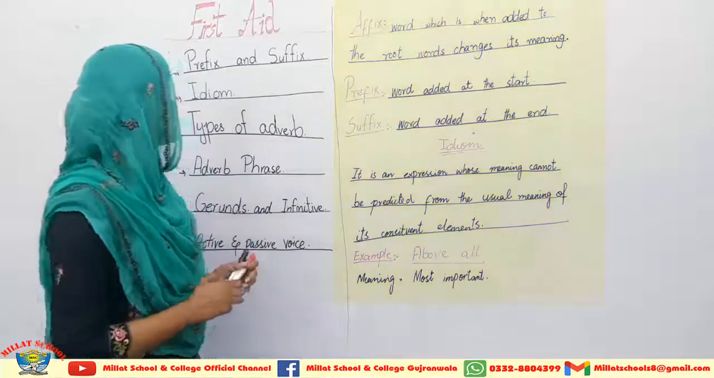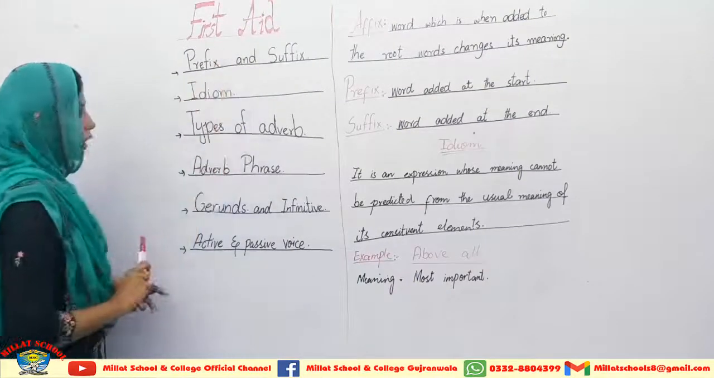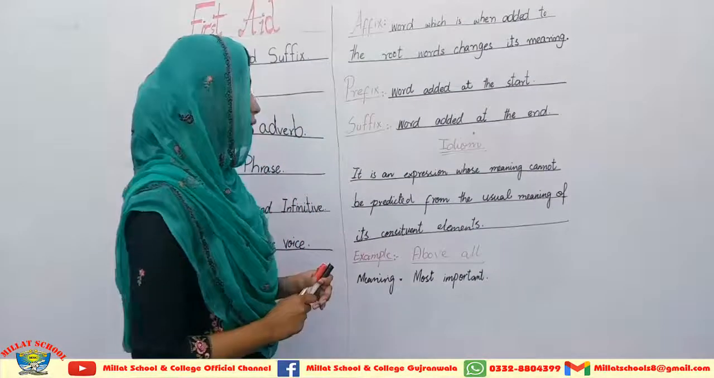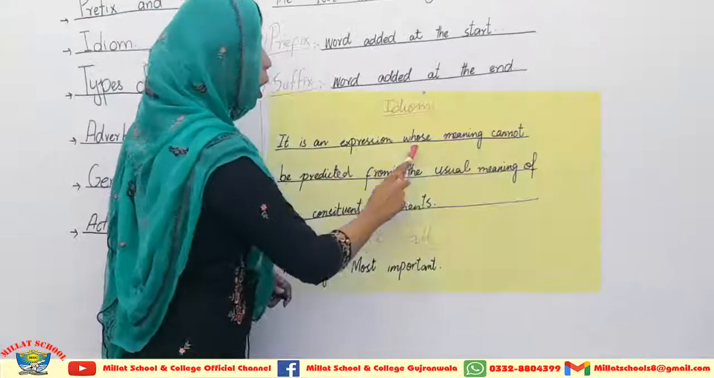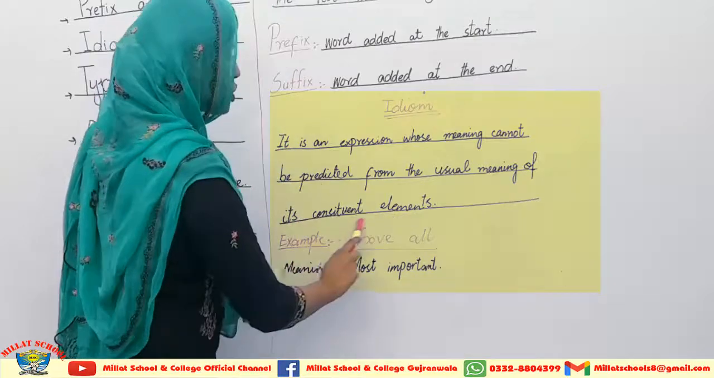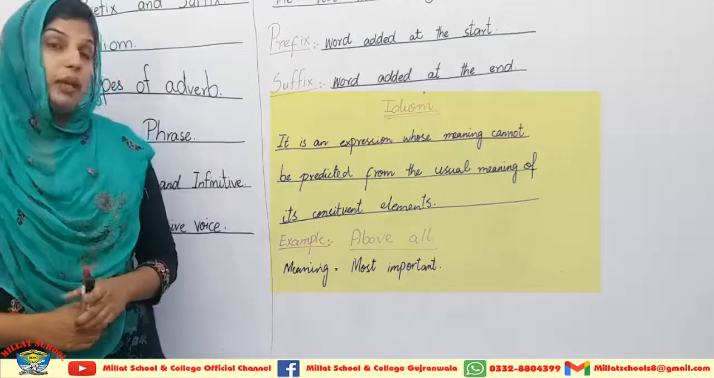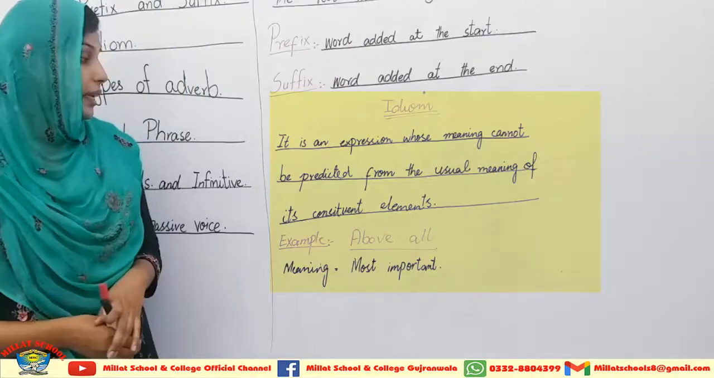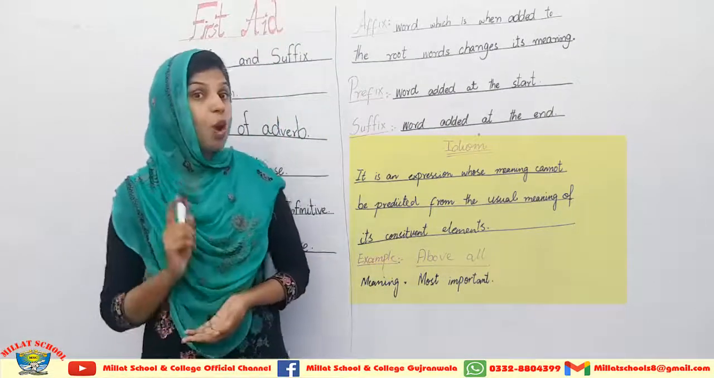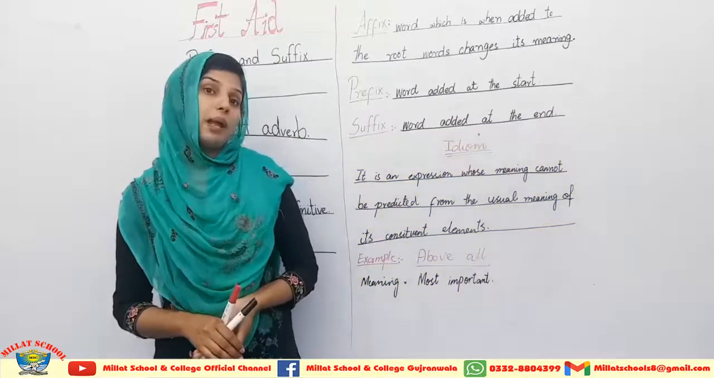Now I am coming towards the second objective related to the grammar in the chapter First Aid. This is the use of idioms. First you have to understand what an idiom is. It is an expression whose meaning cannot be predicted from the usual meaning of its constituent elements. Yes, you cannot guess the meaning from the constituent elements. For example, above all is an idiom and its meaning is most important. Above all, you have to wash your hands properly every day to handle this pandemic situation.